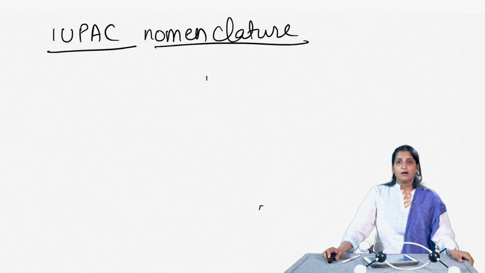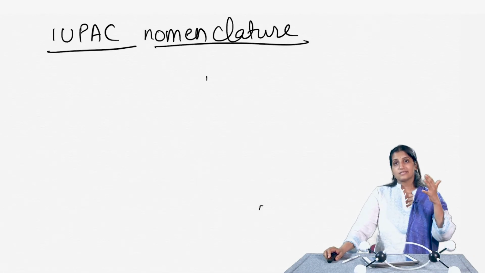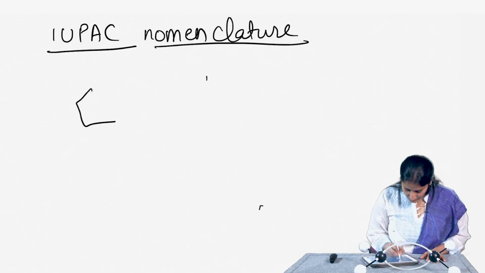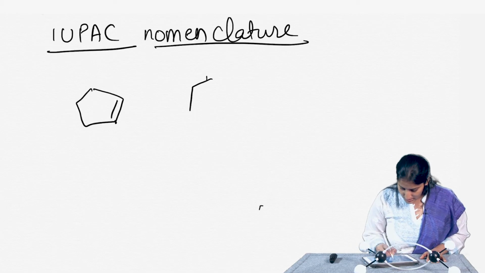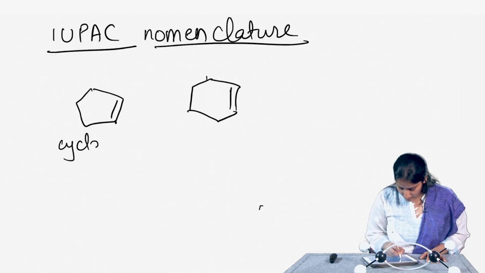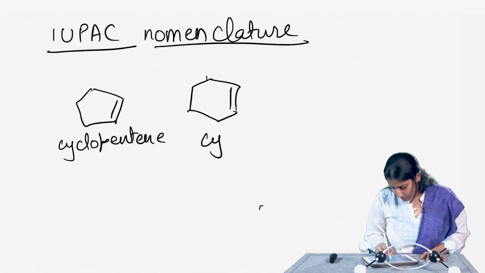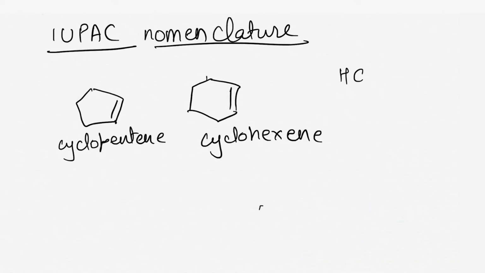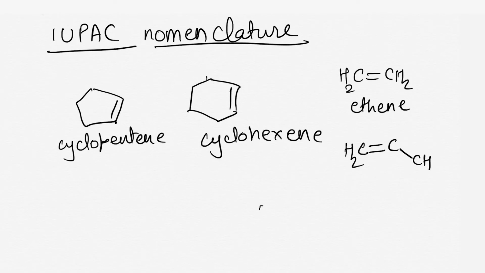Okay. In fact, you also have cyclopentene, wherein, for example, this is the cyclopentene molecule or this is a cyclohexene molecule, right. So, cyclopentene, cyclohexene, right, and we also talked about ethene, and similarly we also looked at propene.